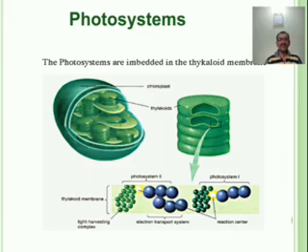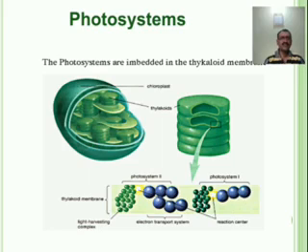After photoexcitation, electrons travel through the cytochrome b6f complex to photosystem first via an electron transport chain set in the thylakoid membrane. When the electron reaches pigment system first, it fills the electron deficit of the reaction center chlorophyll of pigment system first.